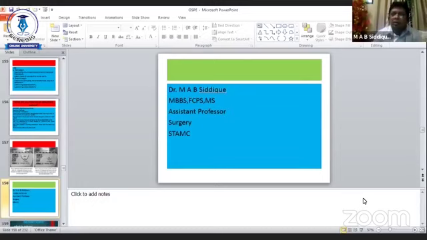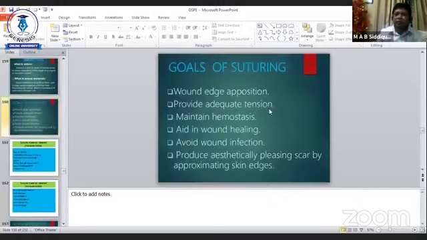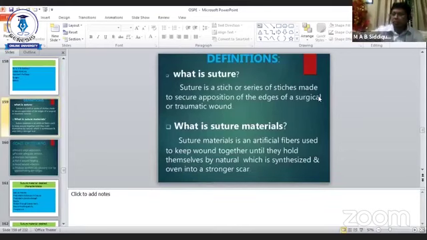In our previous class, we started with suture material. Today I will continue with this. So what is suture and what are suture materials? Suture is a stitch or series of stitches made to secure apposition of the edges of a surgical or traumatic wound. I think all of you know this, but for the basic concept, it is the suture.